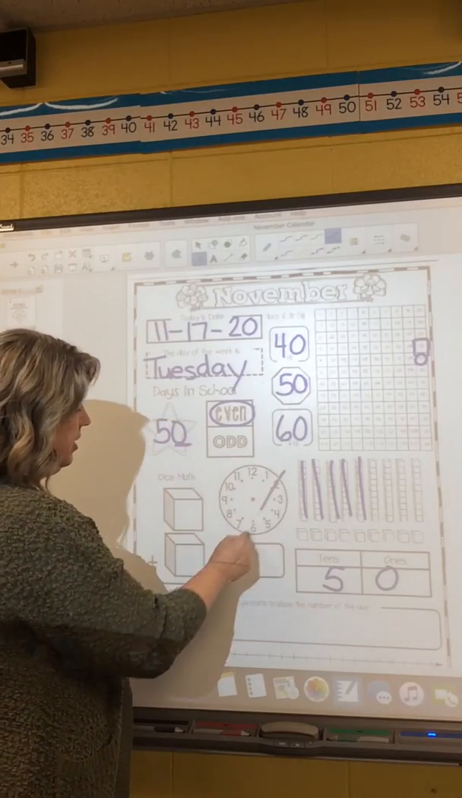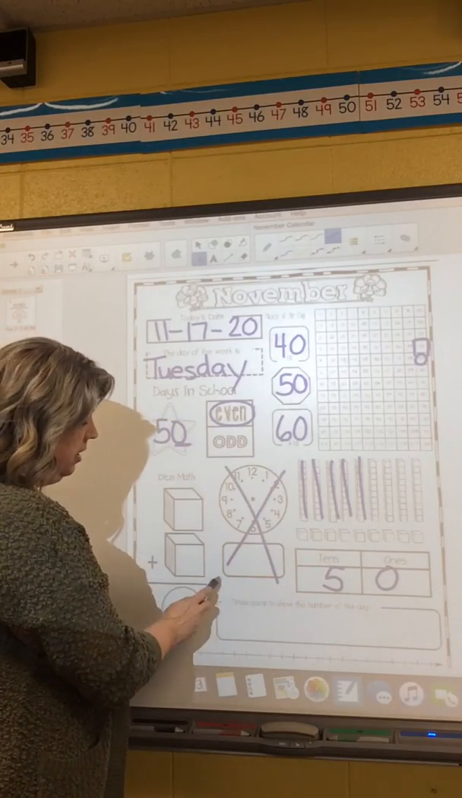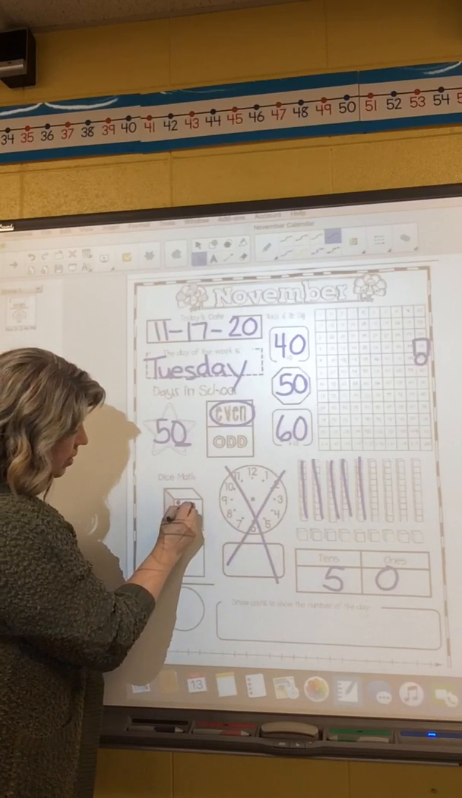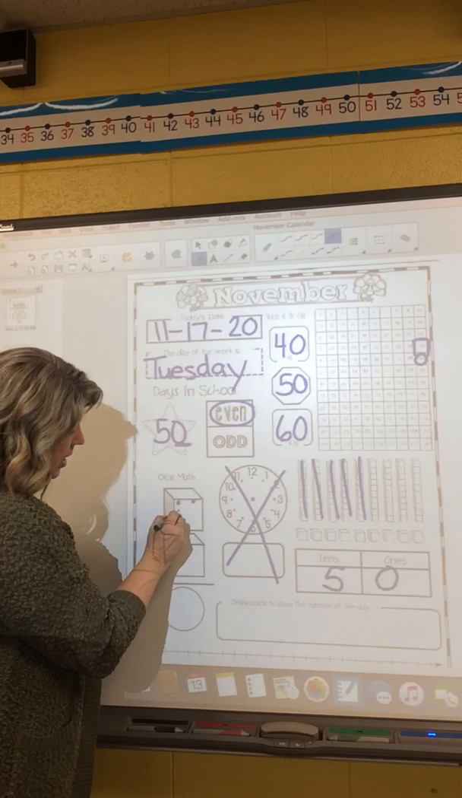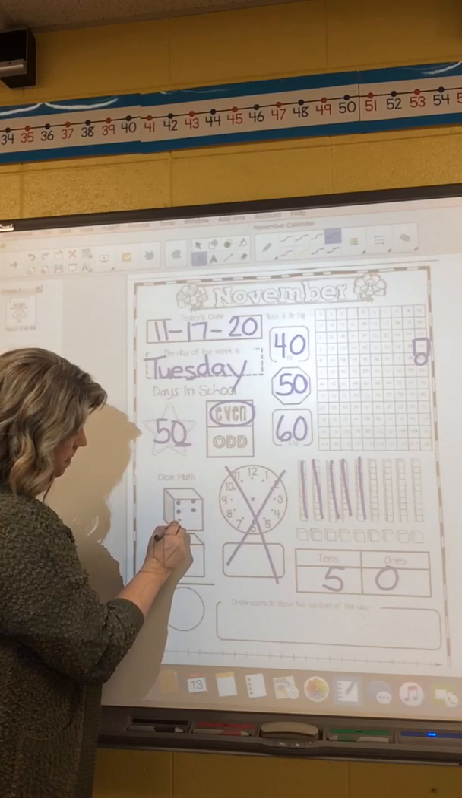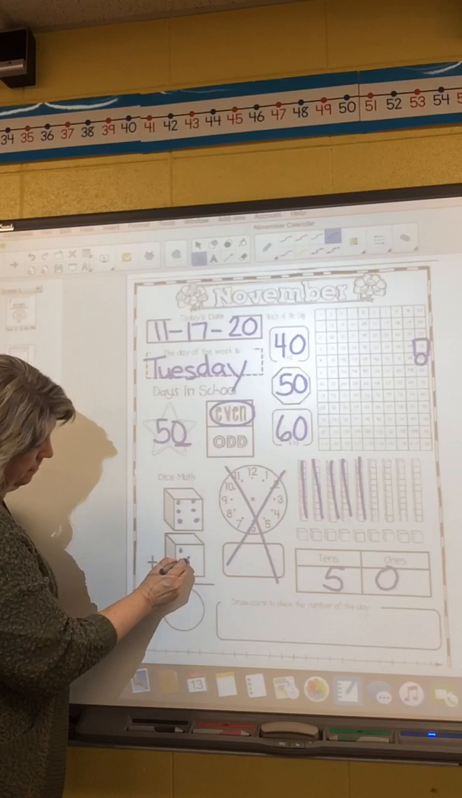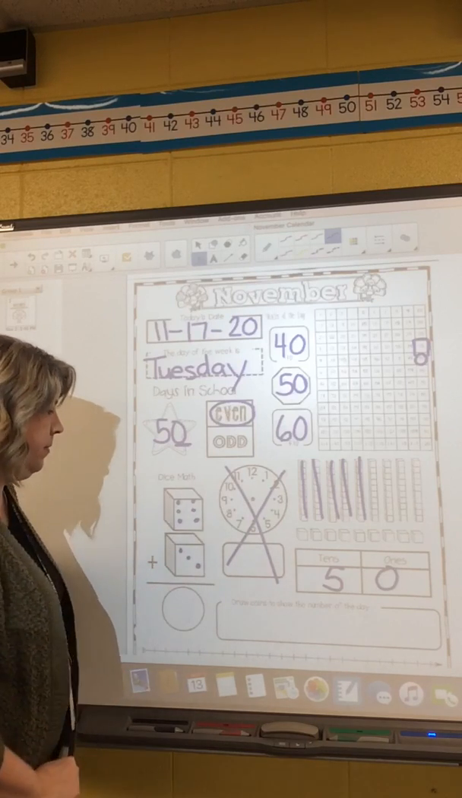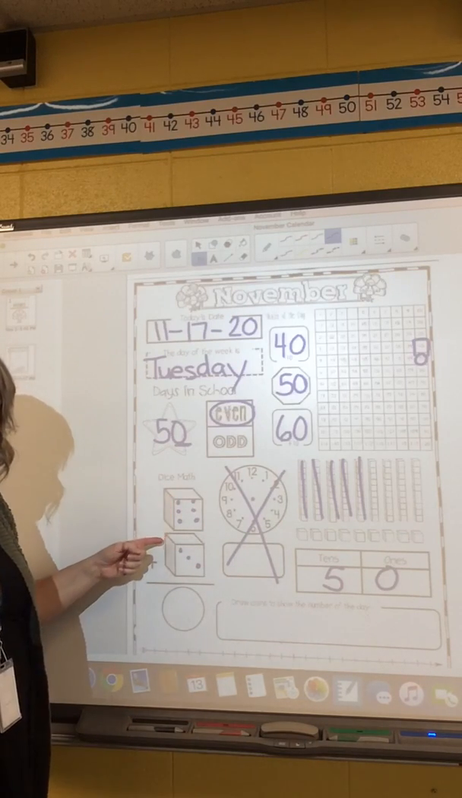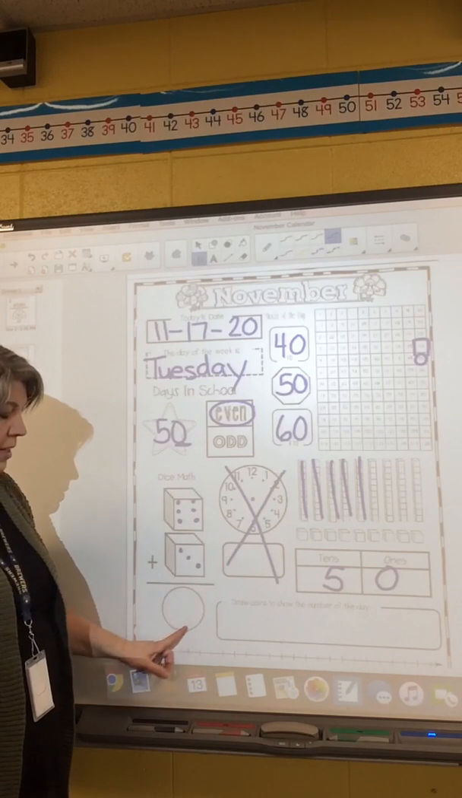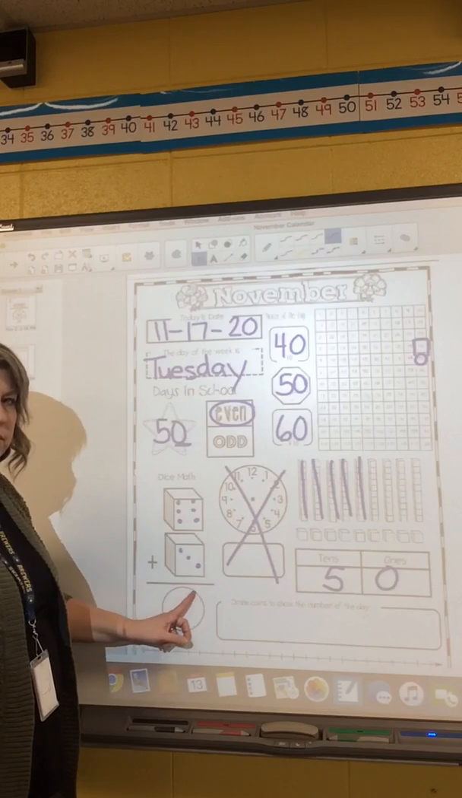All right, we're going to cross out that clock again. And let's try a dice math. Since we're here, I'm going to draw a dice, and you can do the same dice at home. So we have a 6 dice and a 3 dice. And you need to write your answer in the circle.